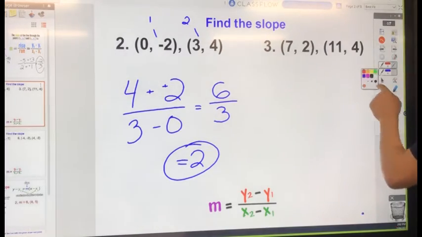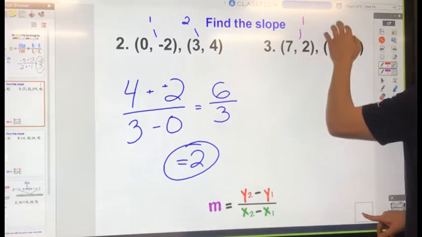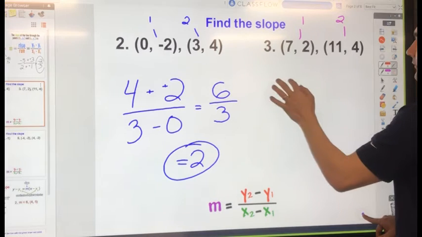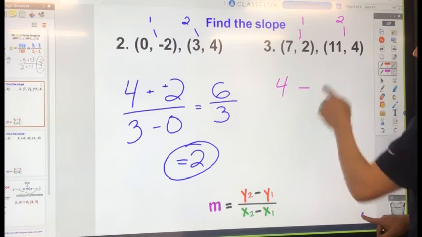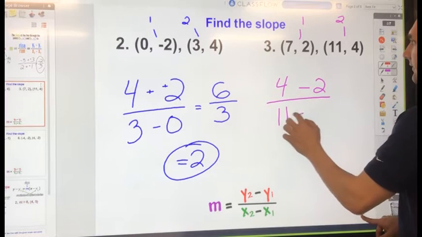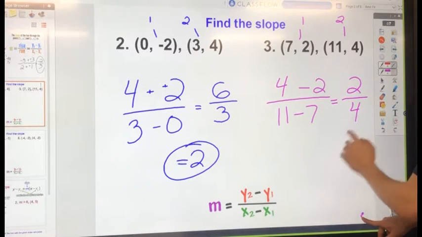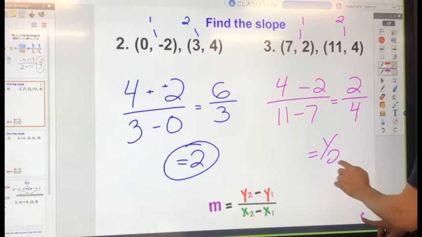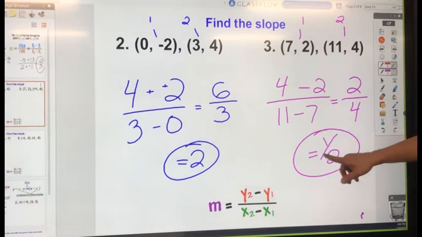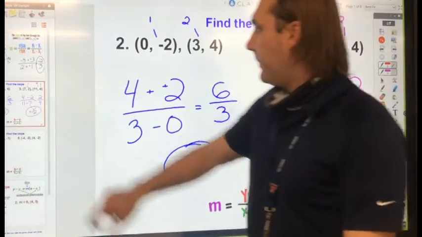And then number 3, I'm going to call this 1 and this 2. Again, I can call this 2 and this 1, just as long as you keep track. So y2 is 4, minus y1, which is 2, 2 over 4. All over x2, which is 11, minus x1, which is 7, and I get 2 over 4, which simplifies to 1/2. So there's the slope. Notice now I have a positive slope. We've seen a negative slope and a positive slope.